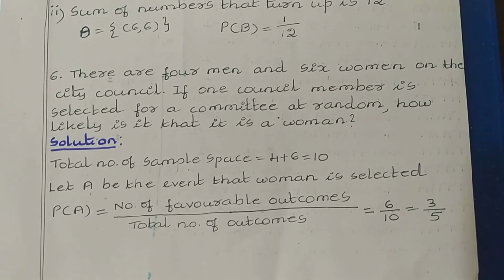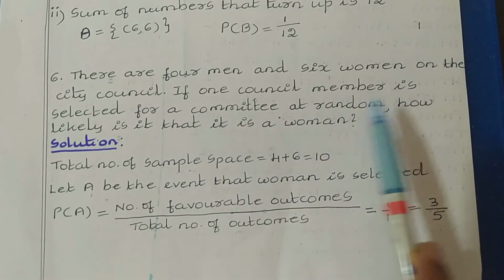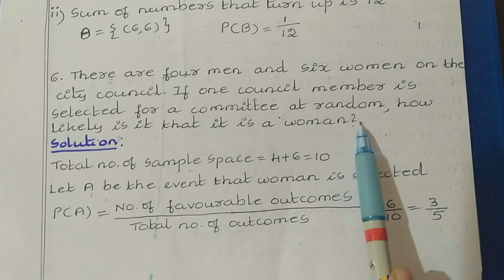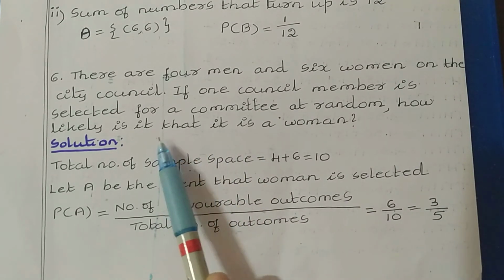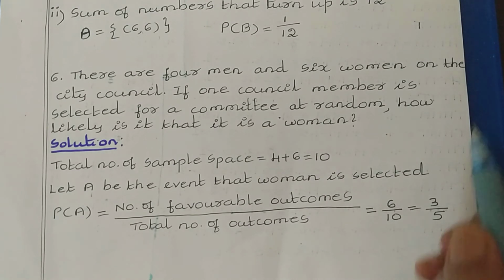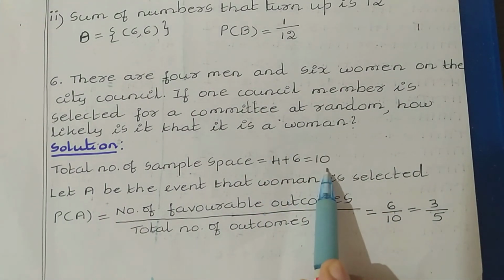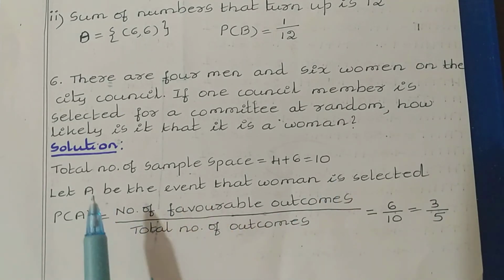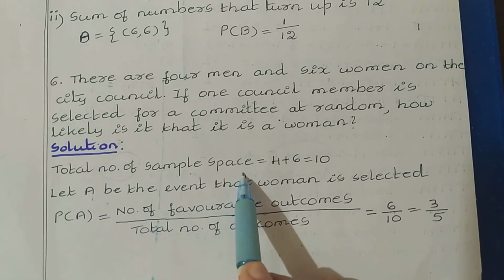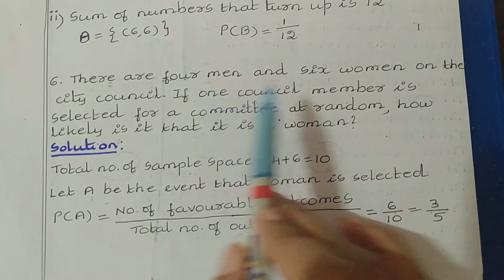Next, question number 6. There are 4 men and 6 women on the city council. If one council member is selected for a committee at random, how likely is it that it is a woman? So here they are talking about 4 men and 6 women. So 4 men and 6 women means totally there are 10 members. So we can take the total number of outcomes of the sample space as 10.